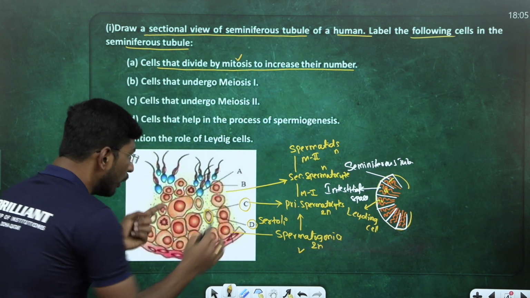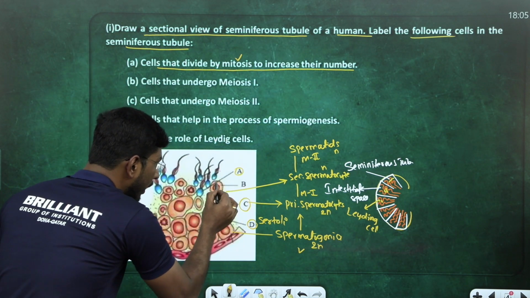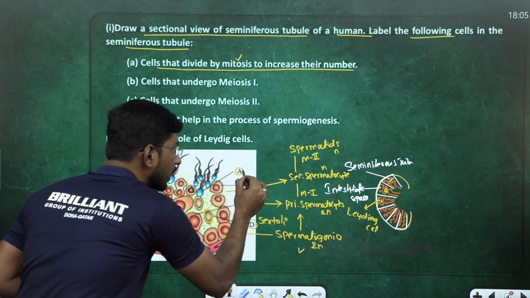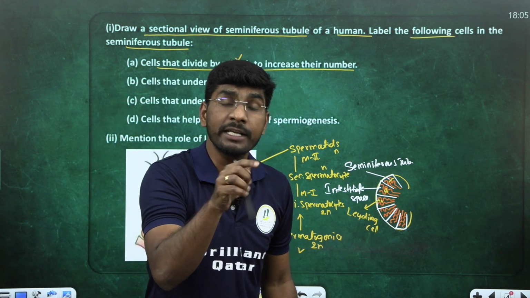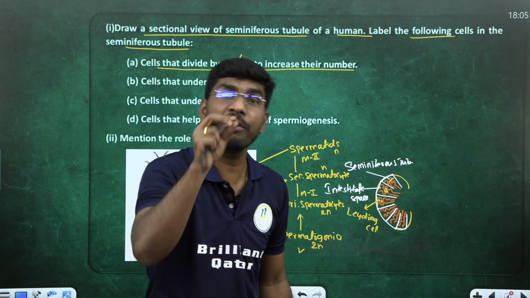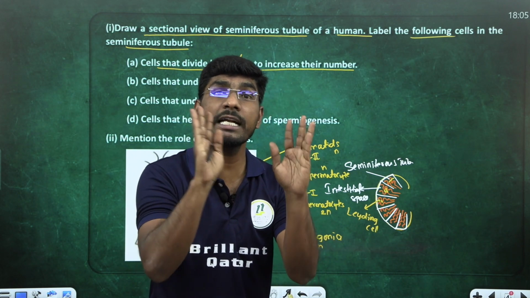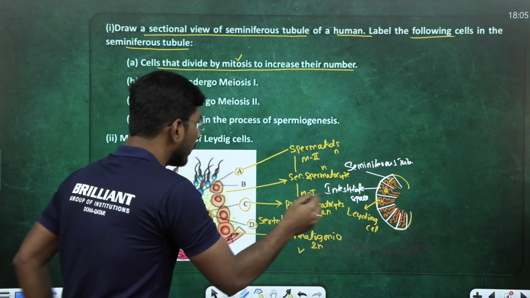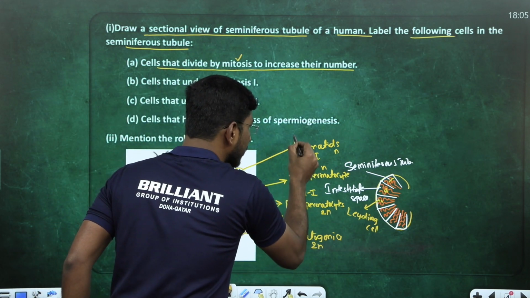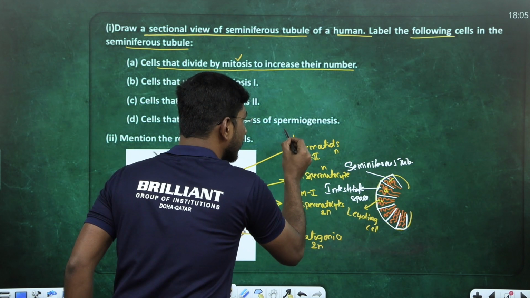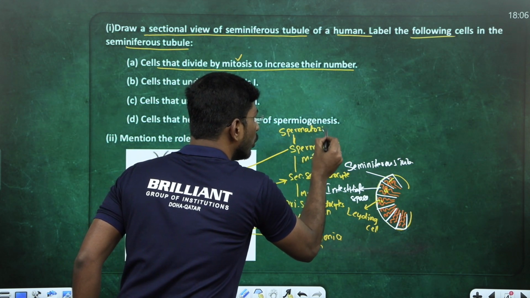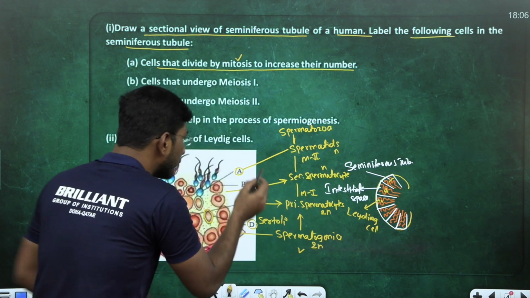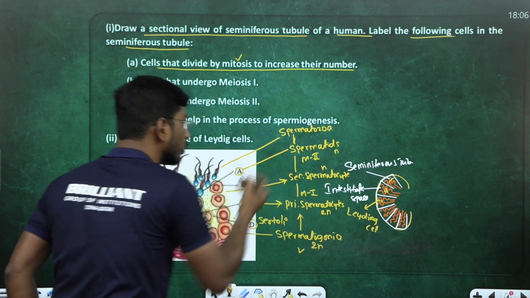Where is the spermatid, sir? Look at the structure. This one attached to the Sertoli cell is called spermatids. These spermatids undergo maturation to give fully developed spermatozoa. So I am writing after this spermatid, after the maturation process, these spermatids are converted into, tell me, spermatozoa. You got my point? This one is called spermatozoa.